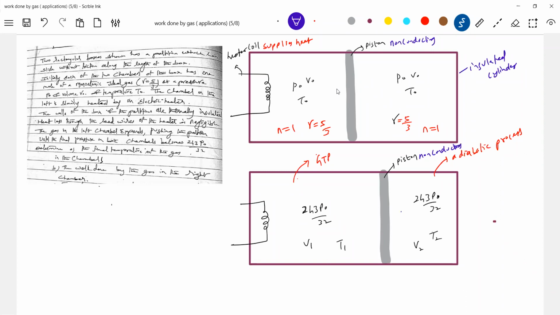Now let's get into it. He's asking for the temperature of the gas in each part, and the work done by the gas in the right part. First, in the right part, shall we use the formula for an adiabatic process? P to the power of 1 minus gamma, T to the power of gamma. Can you remember that formula? For an adiabatic process, how are pressure, volume and temperature related?